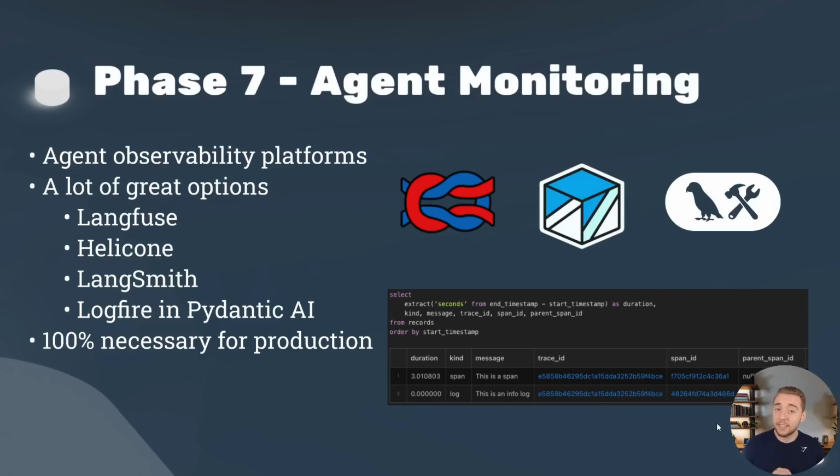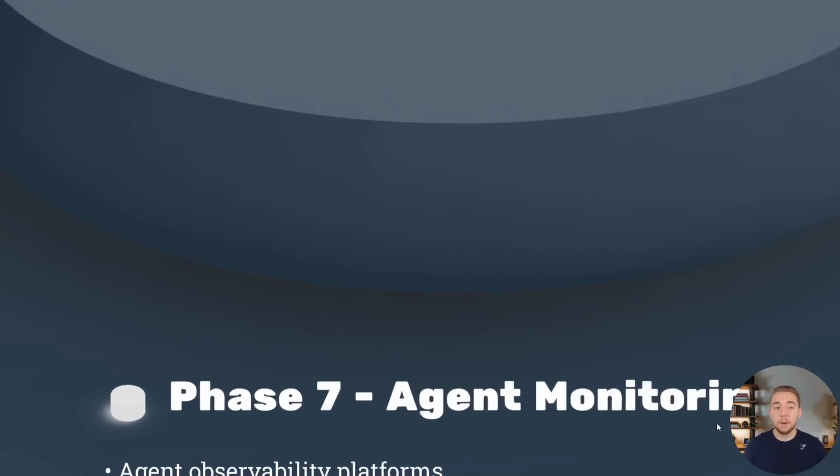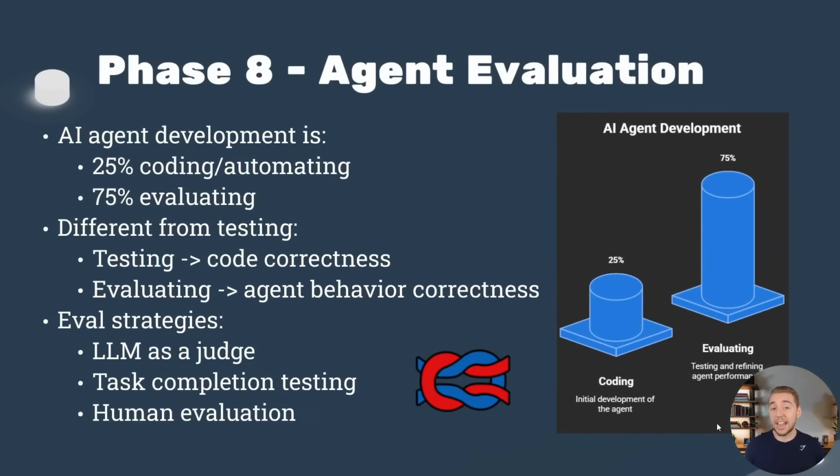And speaking of continuously improving our agents, this brings us on to phase 8, which is agent evaluation. There is a very interesting statistic that I've heard quite a few times recently actually. When you are building AI agents, it's only 25% of the actual coding or automating. And then the rest of the 75% is evaluating your AI agent and making adjustments to improve your agent based on the evaluating. And this is so important and also different from testing.